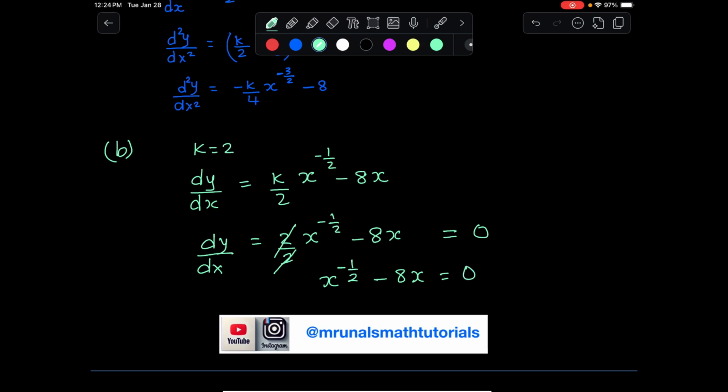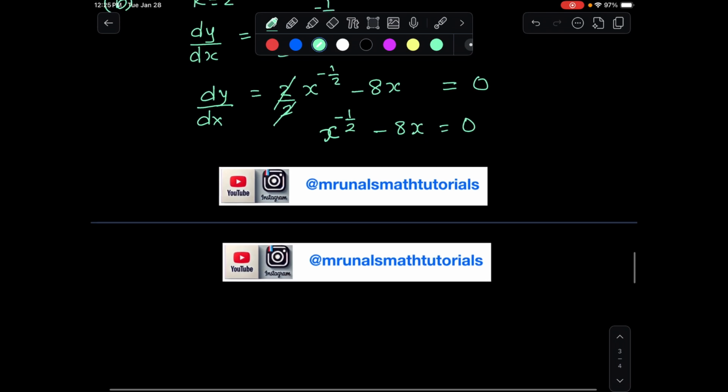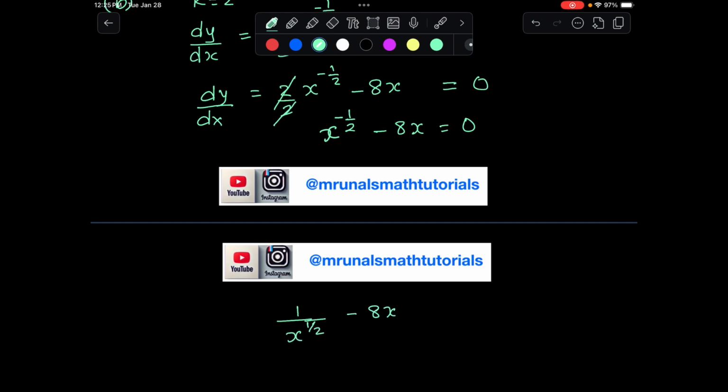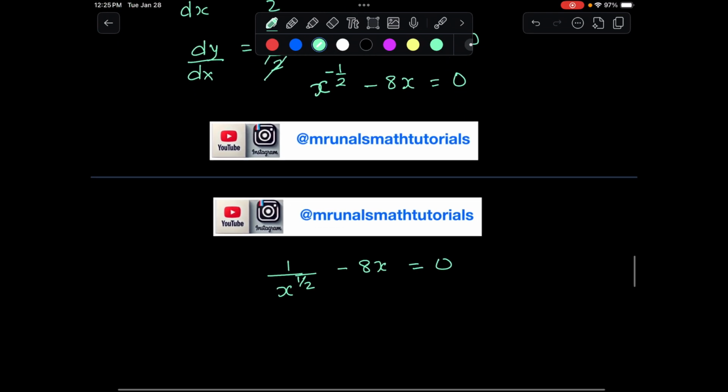Remember that if the power is negative, the easiest way to solve would be to try and make it positive. So in the next step I'm going to write this as 1 over x to the power of half, minus 8x, is equal to 0. Move the 8x to the other side. So we have 1 over x to the power of half is equal to 8x.